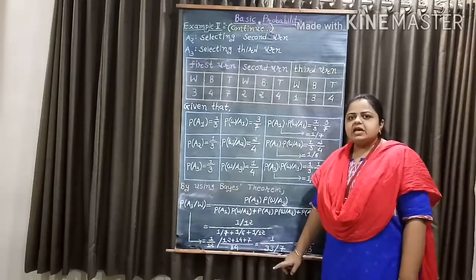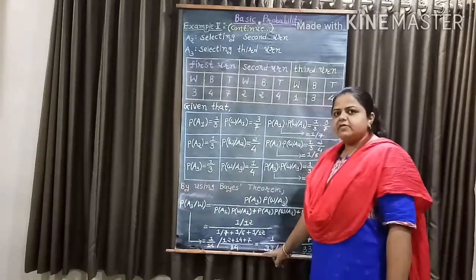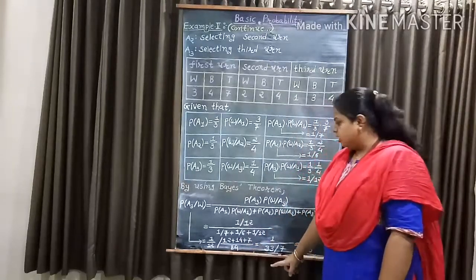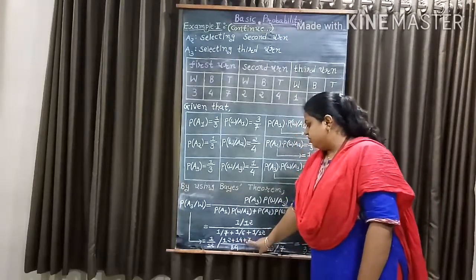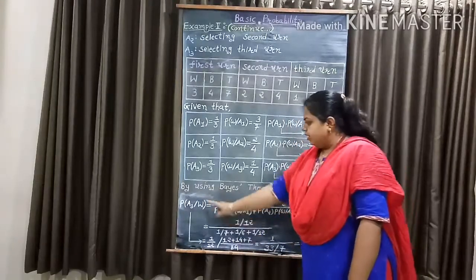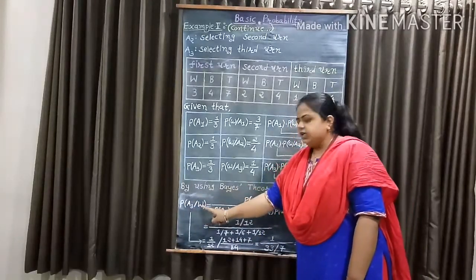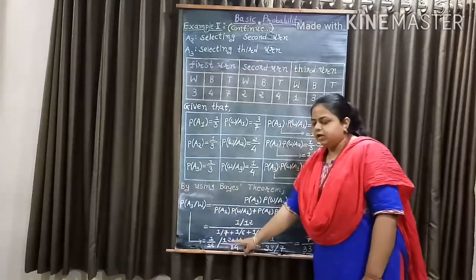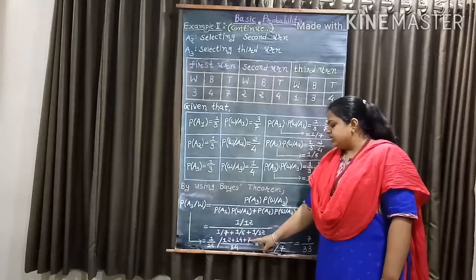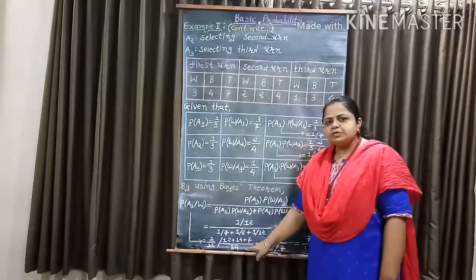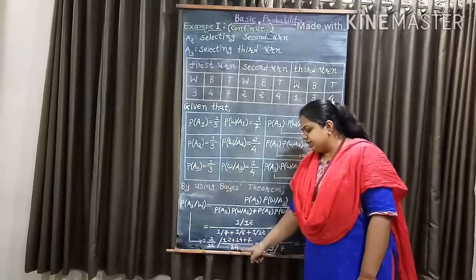Now taking the LCM in the denominator, the LCM is 84. So our denominator becomes 12 plus 14 plus 7 whole over 84. So we get probability of A3 given W equal to 1 by 12 whole over 12 plus 14 plus 7 over 84. Now 84 is 12 into 7, so 12 cancels out.